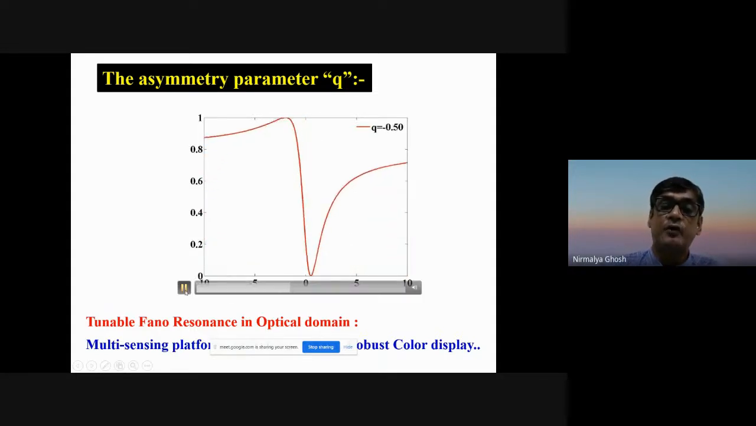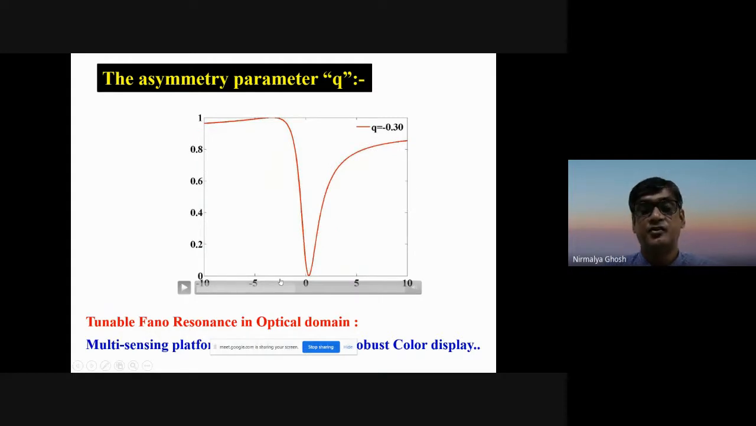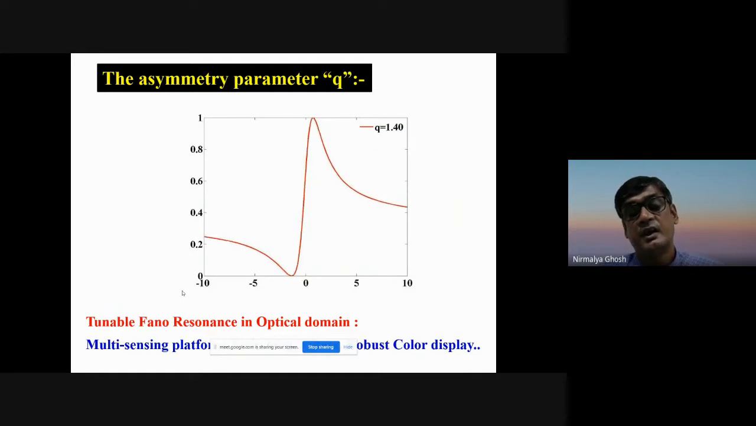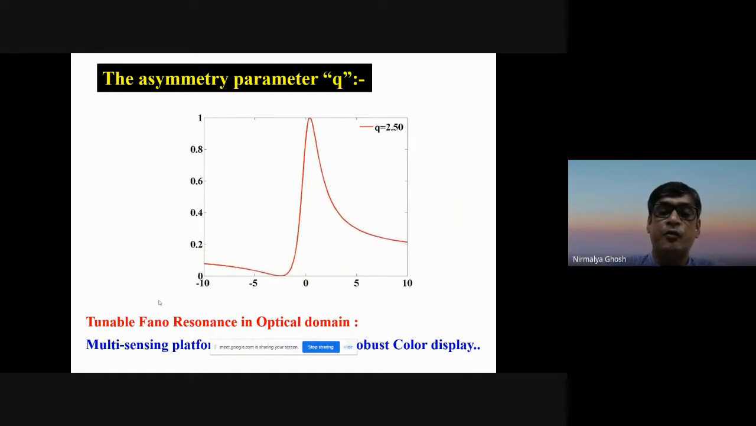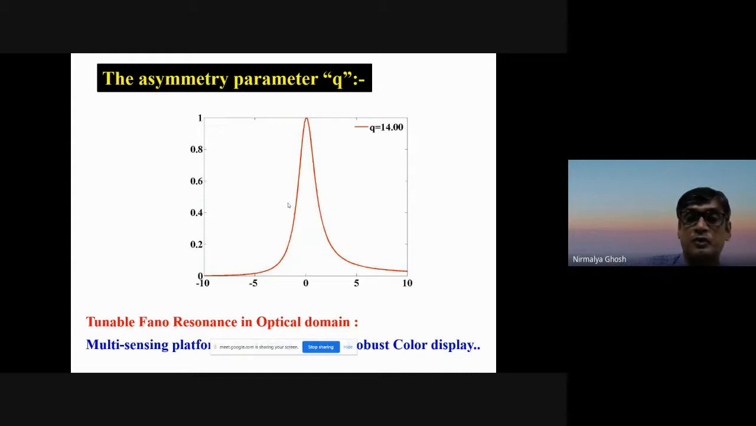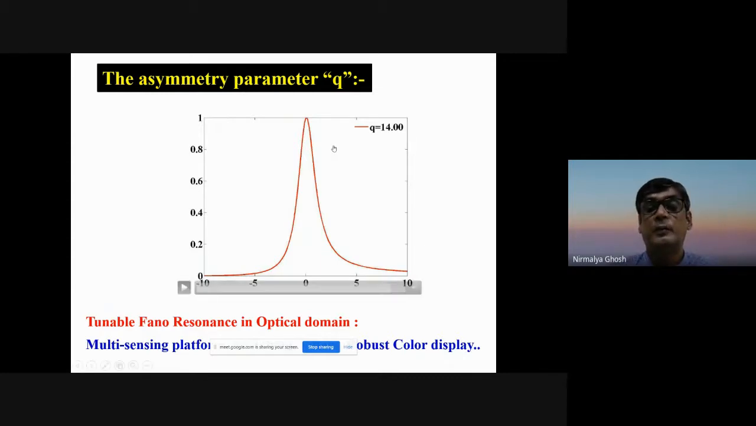This kind of Fano resonance in the optical domain is very interesting, and it has many applications, particularly for sensing, color display, and many others, where it is desirable to have tunability of Fano resonance, so that you can have a multi-sensing platform, a robust color display, and so on and so forth. So we used these weak measurements, or weak value amplification, for achieving such tunability.